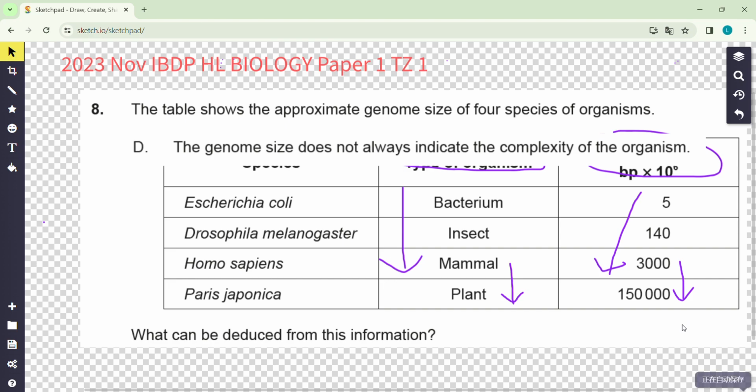So the answer is D. The genome size does not always indicate the complexity of the organism.